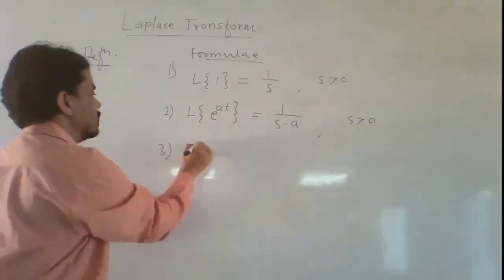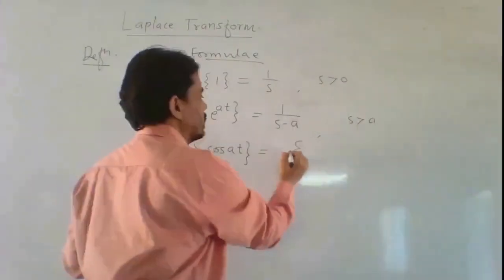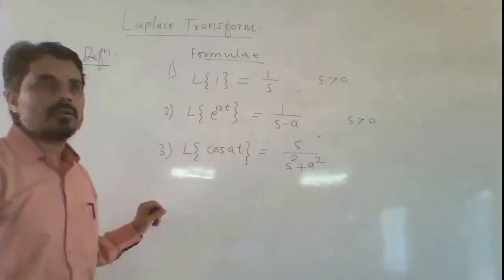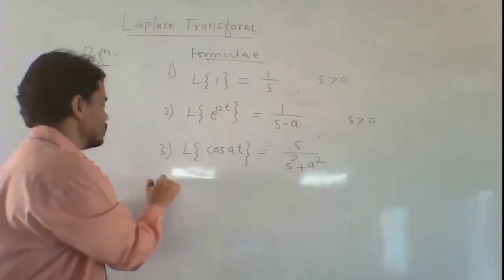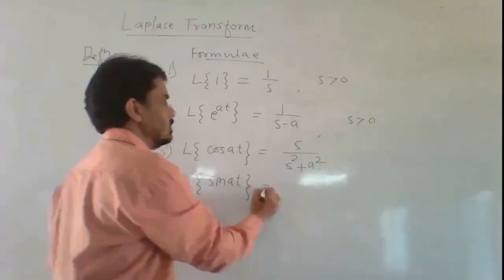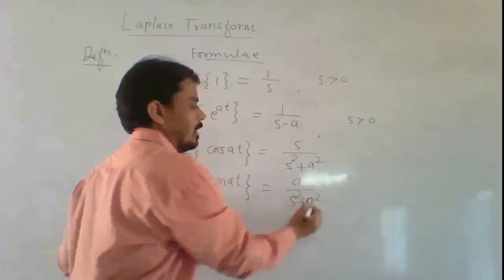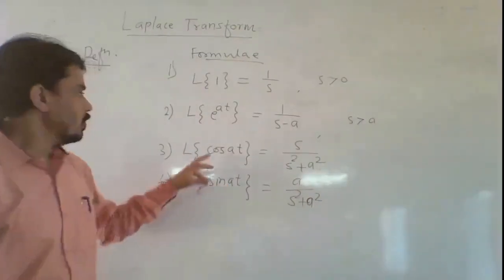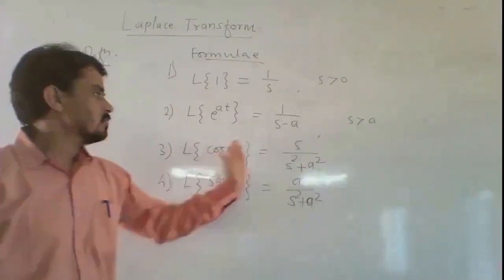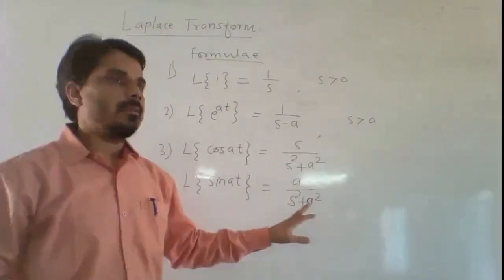Third is Laplace transform of cos at is equal to s upon s square plus a square. This is the trigonometric function cos. Next, Laplace transform of sin at is equal to a upon s square plus a square. So cos at, sin at, these are the trigonometric functions and the Laplace transform is equal to this. Here only the numerator is changed, the denominator is the same.